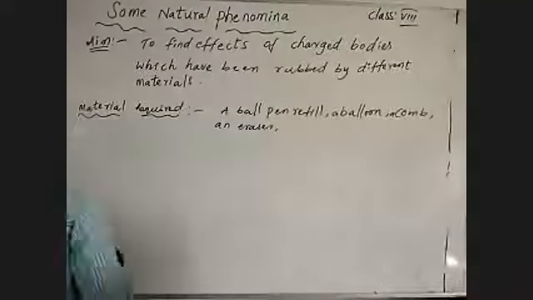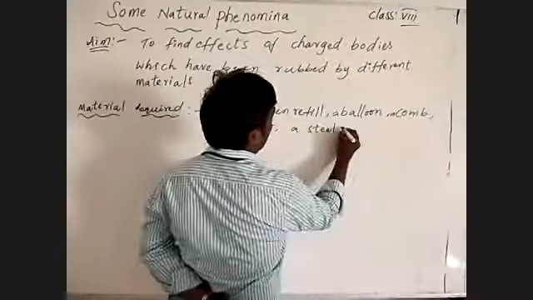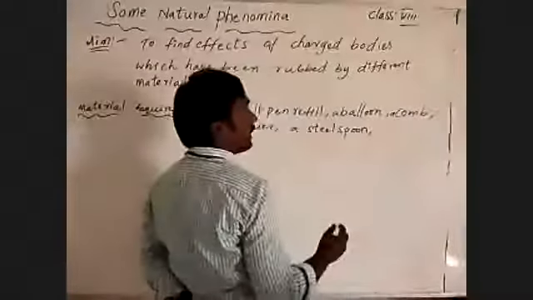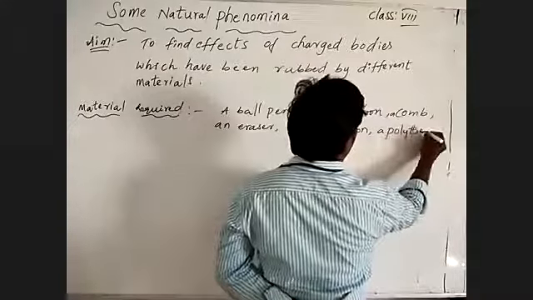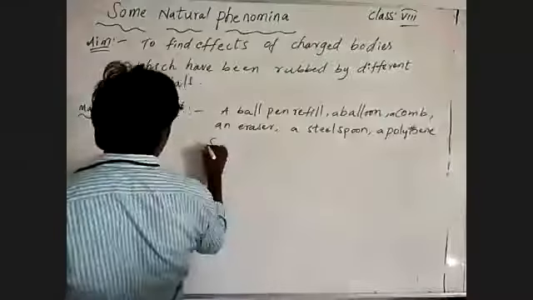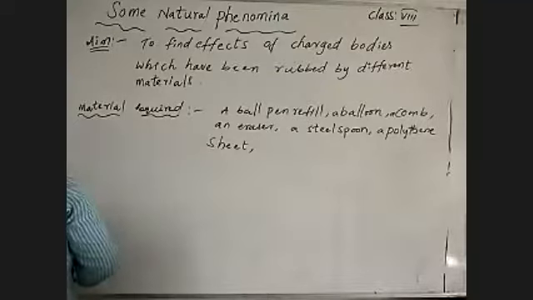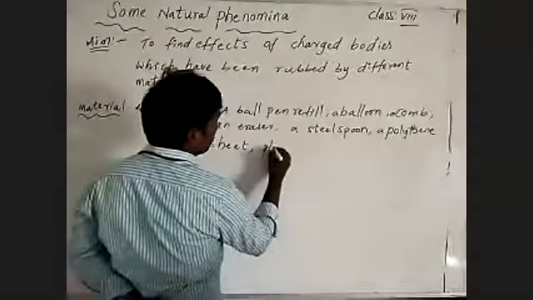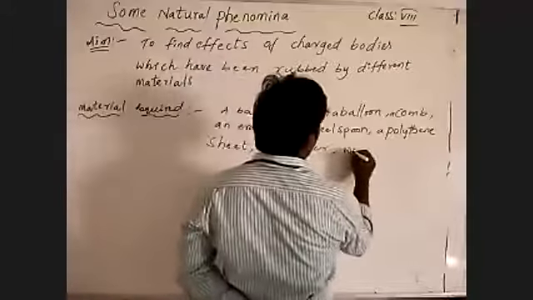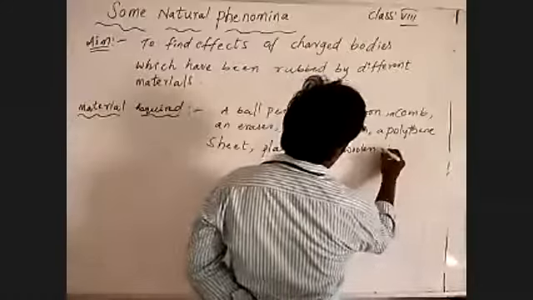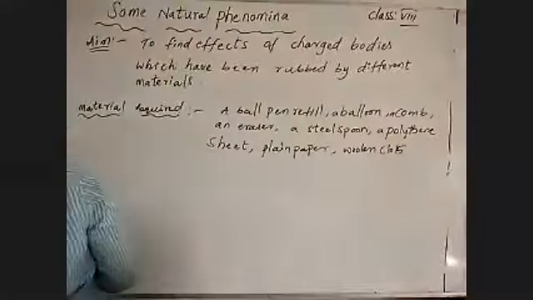Also a steel spoon, a polythene sheet, plain paper, a woolen cloth, and so on.